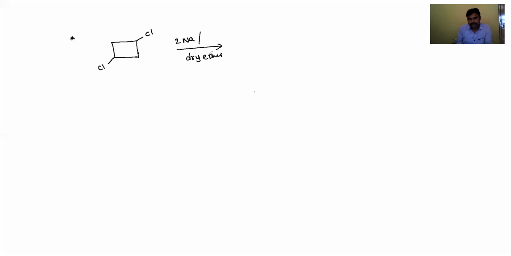Okay, students. Now it is a free radical substitution reaction. Then these free radicals are formed as intermediates, with loss of 2 NaCl. Then a new carbon-carbon bond forms and gives a bicyclic compound. Now the product is, this is the product, a bicyclic compound.